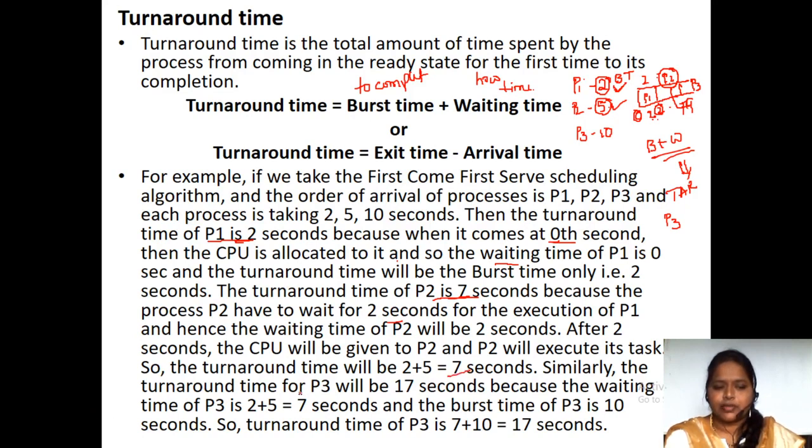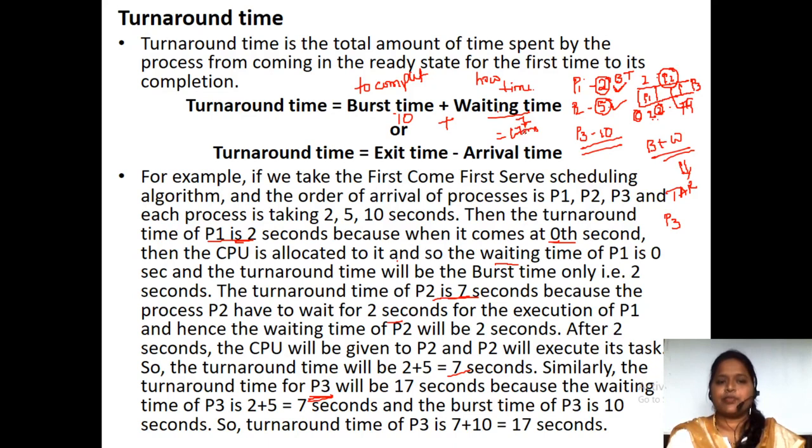Similarly, the turnaround time required for process P3 will be 17. Why? Because process P3's burst time is, what is the formula? Burst time plus waiting time. Process P3's burst time is 10 plus what? How much time has it waited? Like 5 plus 2, 7 milliseconds of time. Totally 17 milliseconds of time for P3. So that is the burst time and turnaround time.